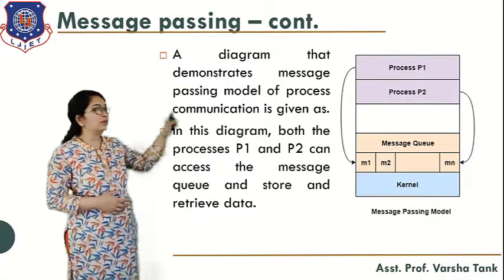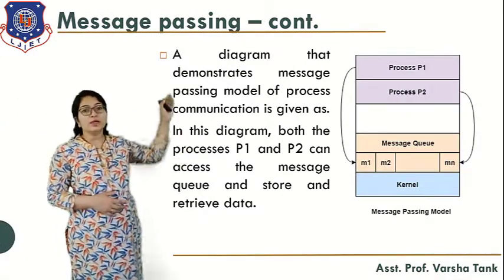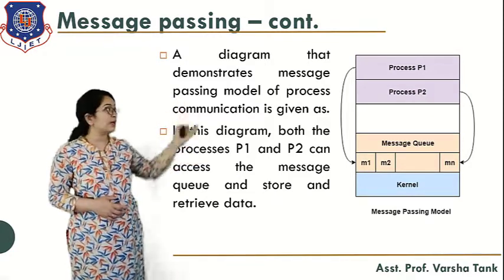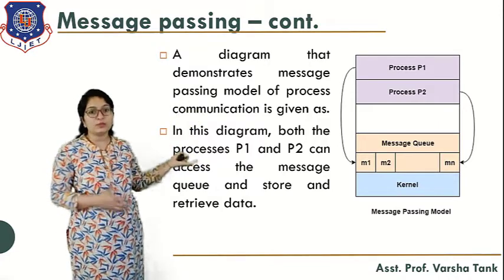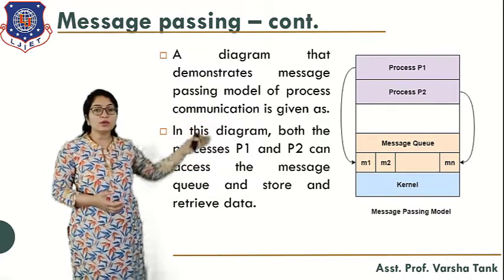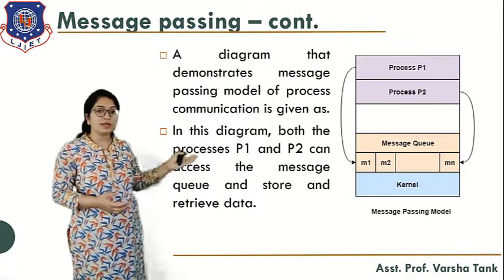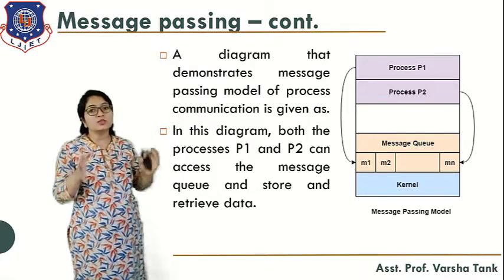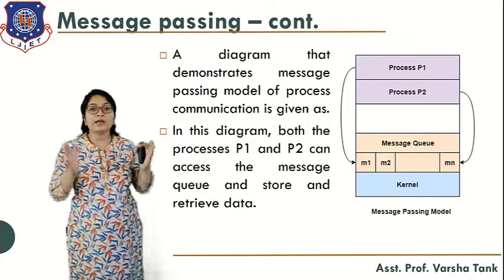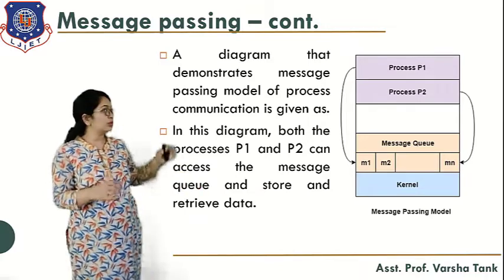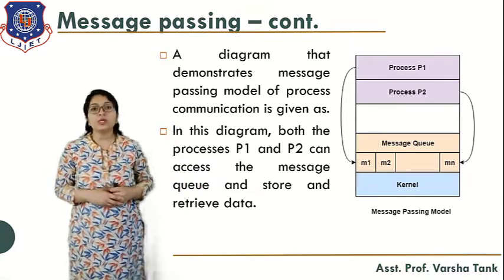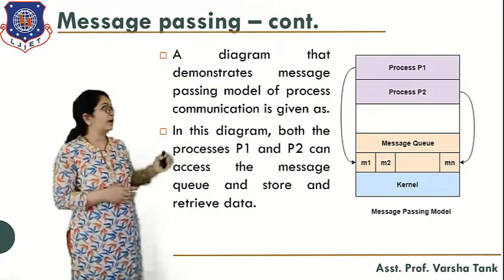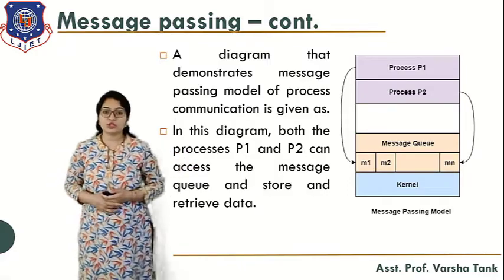And here you can see the message passing model. Process 1 is passing the data and process 2 is receiving the data from the message queue. Here process 1 is passing the data M1, M2, Mn, and process 2 is receiving the data. So one process is passing the data and another process is receiving it. In this diagram, both processes P1 and P2 can access the message queue and store and retrieve the data from it.